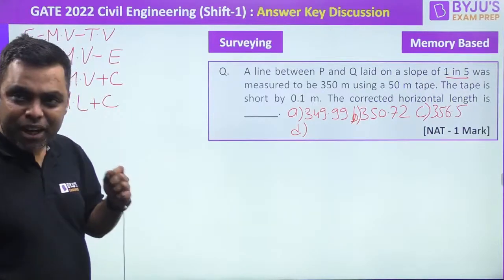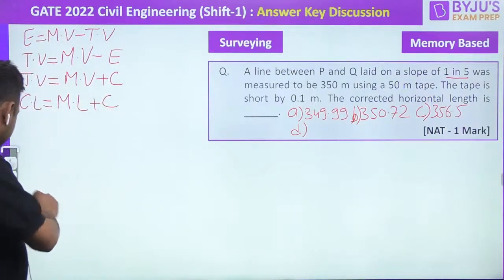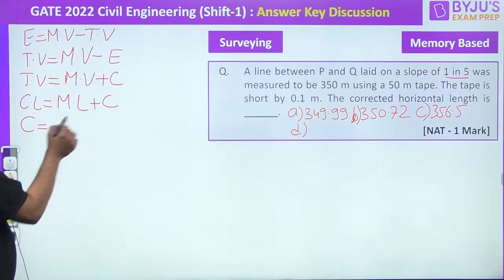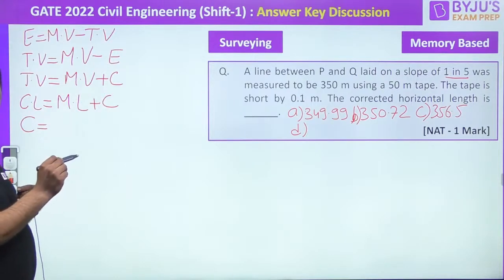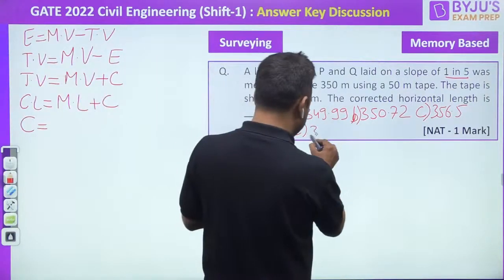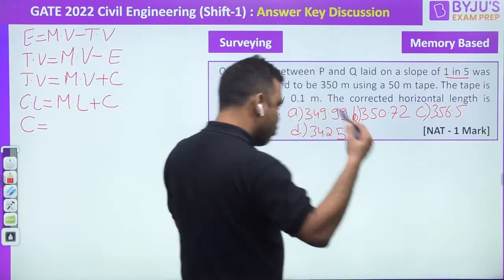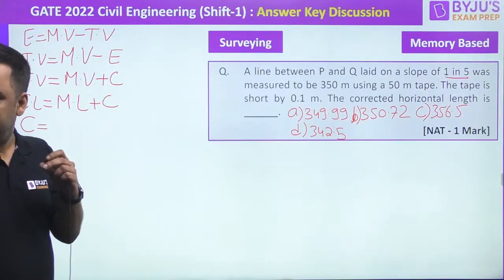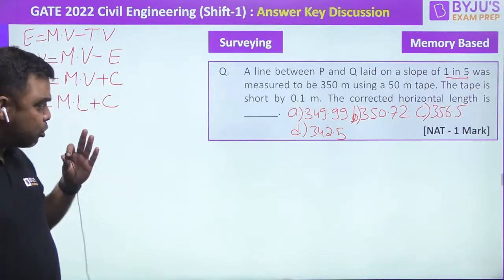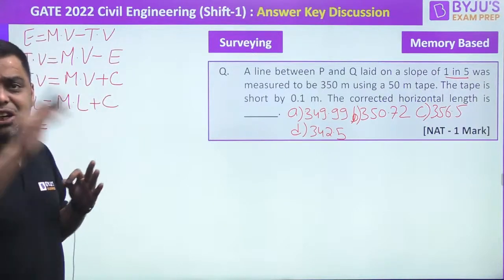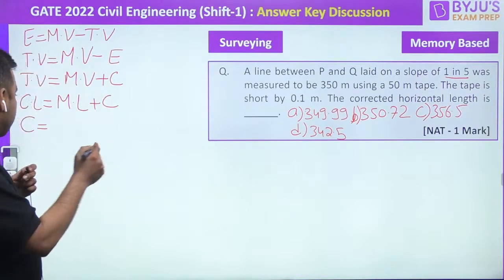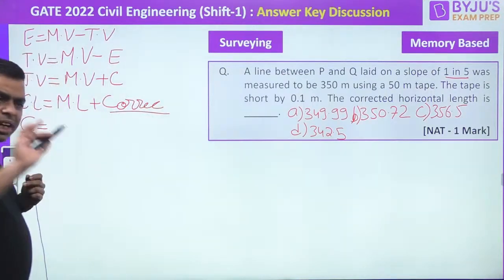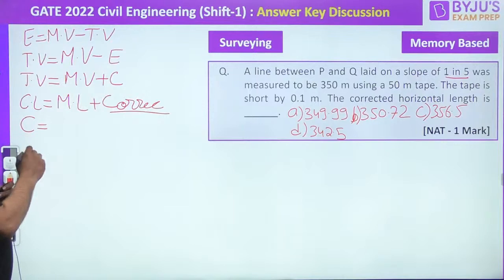See over here, guys, this I have written. Now, what will be C? This is my total correction, right? Okay, 342.5. Now, fine. If all these four options given by you are absolutely correct, that I assume is correct, now I'll tell you the trick how to get to the answer. So basically, this is my final correction. Everybody agrees to this? Now, the point is this.